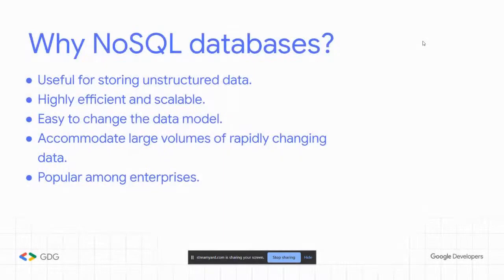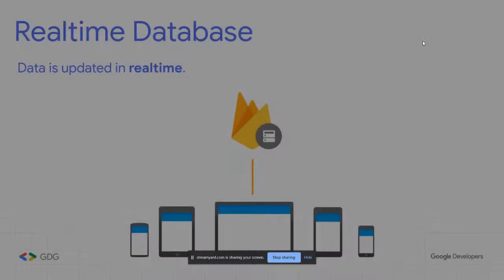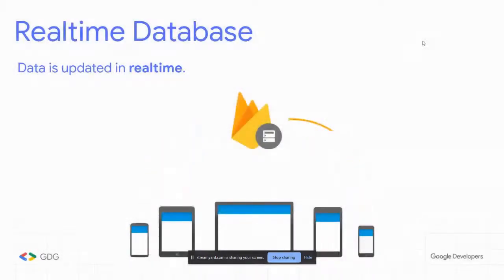Why do we want to use NoSQL databases in the first place? They're very useful for storing unstructured data. They're highly efficient and scalable. There are so many reasons. I could have a whole event just on NoSQL databases because they're that popular and powerful. But in that case, let's just talk about the real-time database.